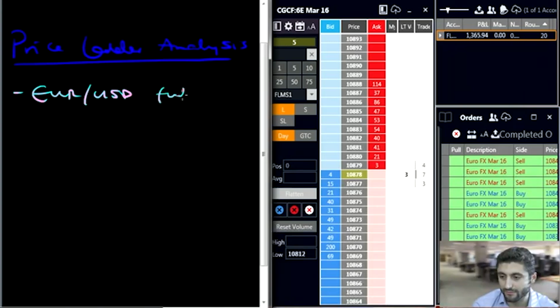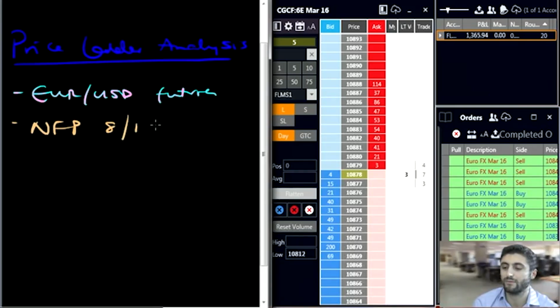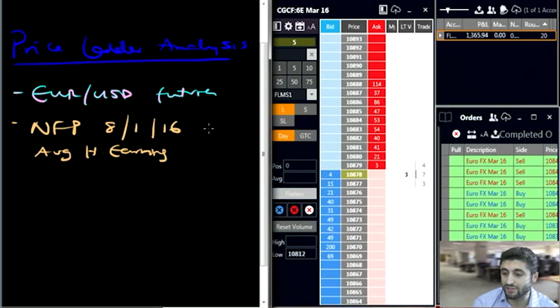USD futures. Now, the date that the last non-farm payrolls came out, so the NFP figure came out on the 8th of January 2016. And with that, we also had the average hourly earnings. Now, the expectations for this figure, the expectations and the actual figure we'll put here, the expectations was for 200K, for 200,000 jobs to be created in the month of December. And the average hourly earnings, or the growth of earnings, was expected to be at 0.2%.